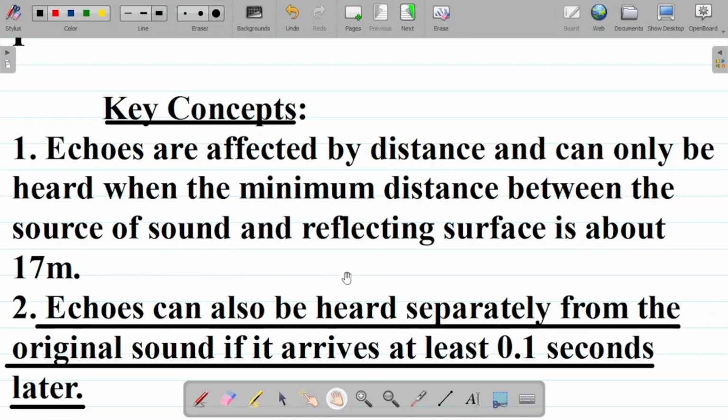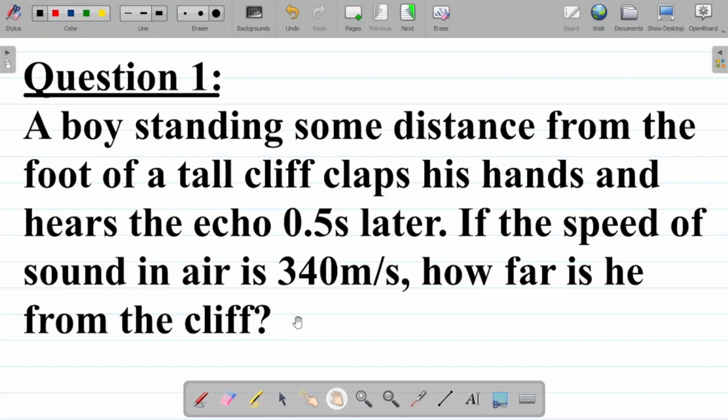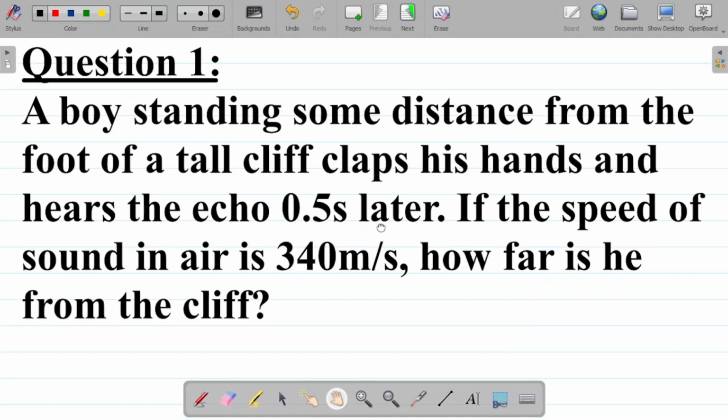All right, so having said this, let's take some sample problems on sound waves and discuss them. Let's take the first example on echoes. The question says, a boy standing some distance from the foot of a tall cliff claps his hand and hears the echo 0.5 seconds later. If the speed of sound in air is 340 meters per second, how far is he from the cliff? That's your question.